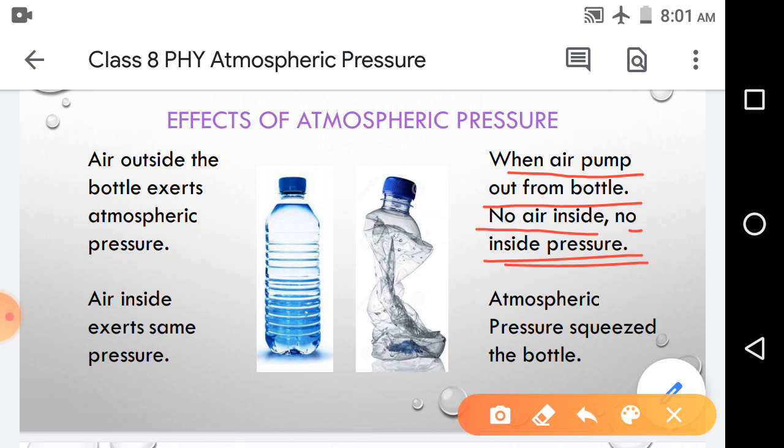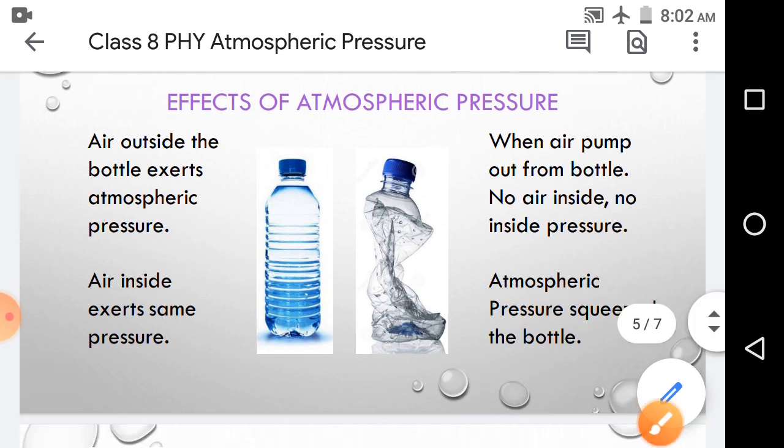Okay, outside atmospheric pressure is greater now as compared to the inside pressure, so that's why the atmospheric pressure causes the squeeze of the bottle. So it is the atmospheric pressure that squeezes the bottle. This is the perfect reason. So this is one of the effects of atmospheric pressure.